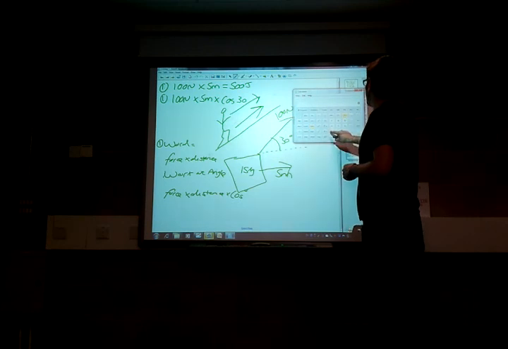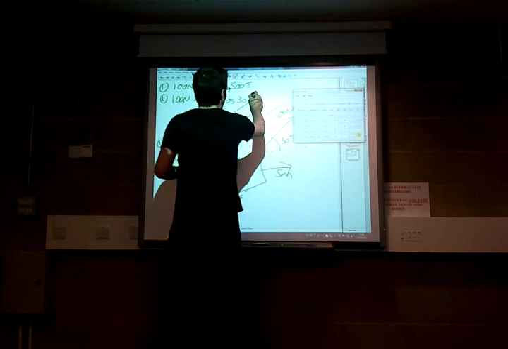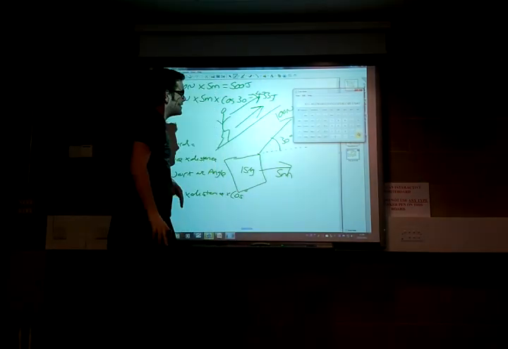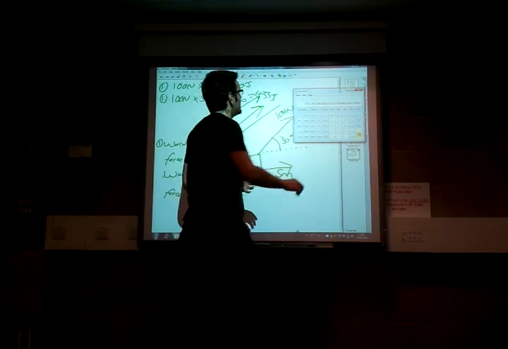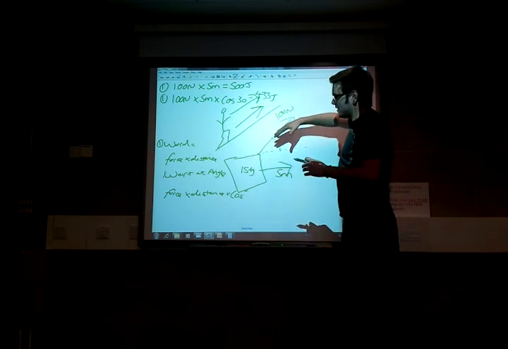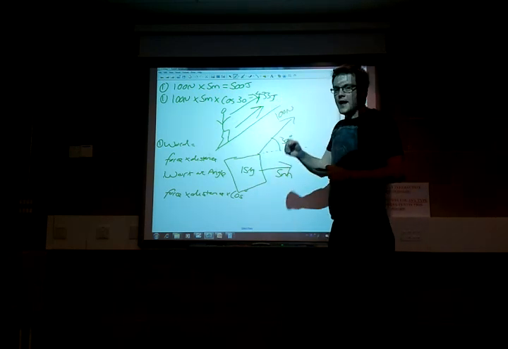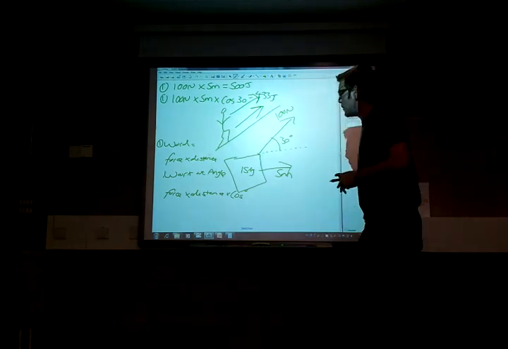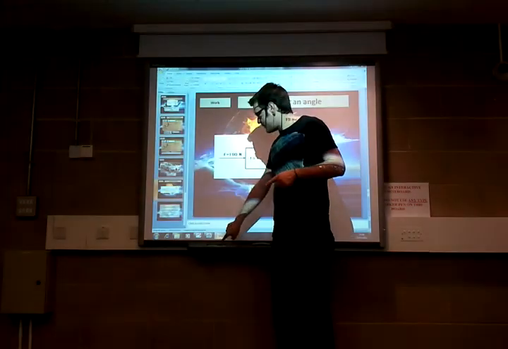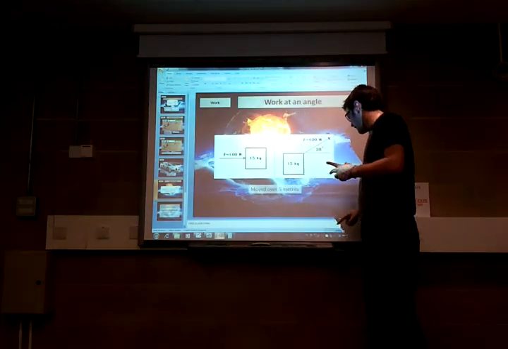So what we actually need to do is 100 times 5, which obviously gives us 500, times cosine 30, which gives you 433 joules. So what that's actually saying is that with work at an angle, in this example at 30 degrees, it actually takes less work, less energy input to move the same object the same distance. Okay, so that is work at an angle.